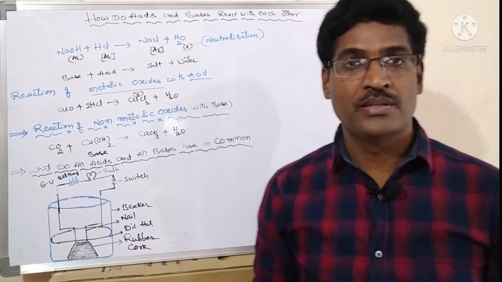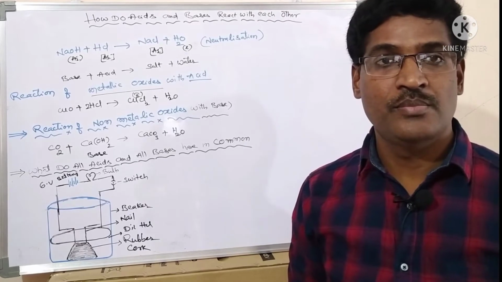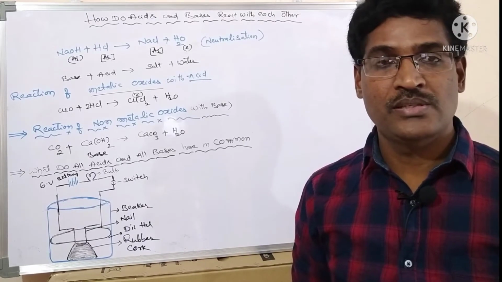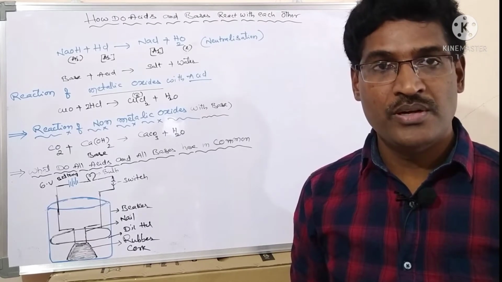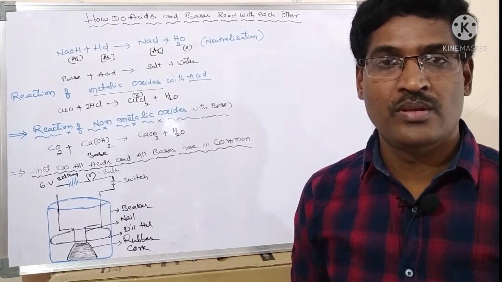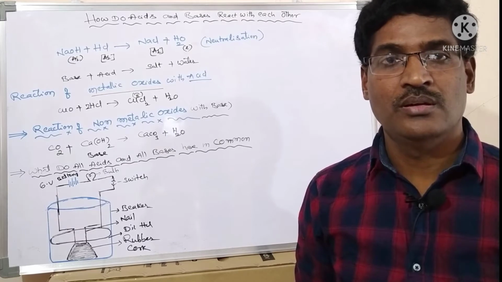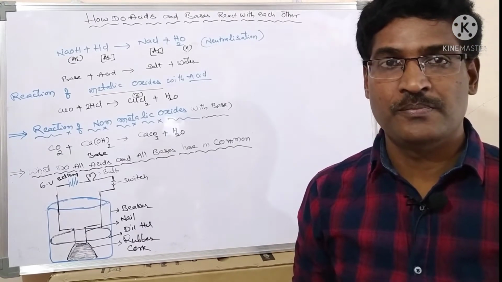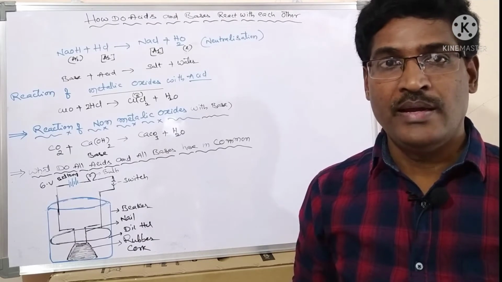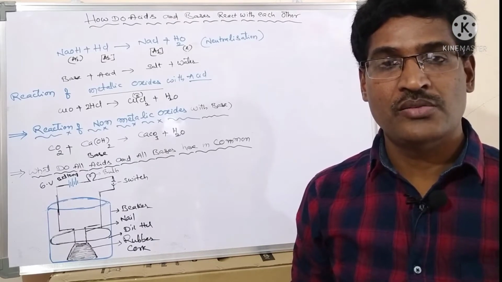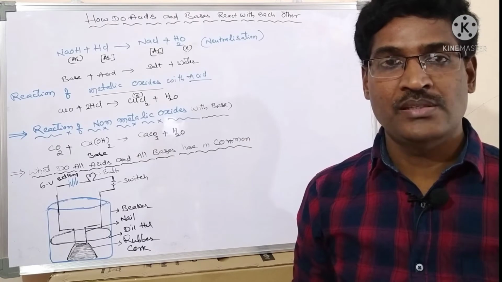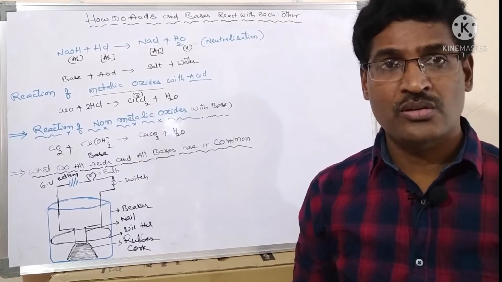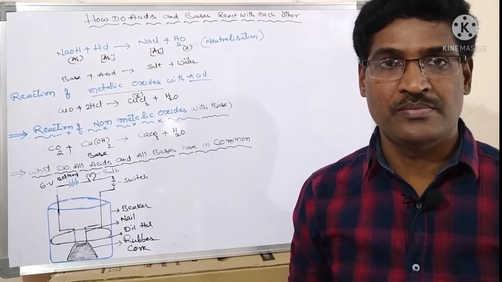In earlier classes we completed the reactions of acids and bases with metals, and acids and bases with carbonates and bicarbonates. In this session we will learn how acids react with bases, how metallic oxides react with acids, and how non-metallic oxides react with bases. These are the topics we will cover in this session.